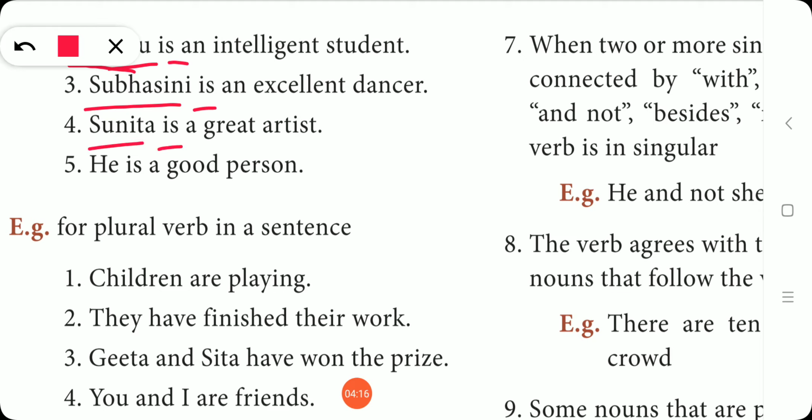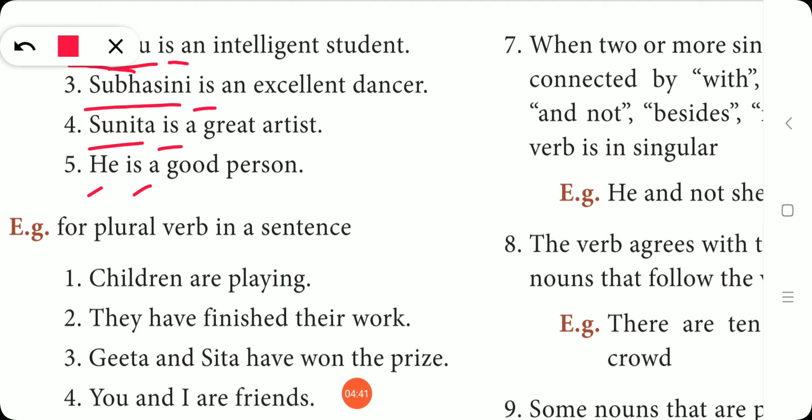He is a good person. He is singular, is singular. So in all these 5 examples we have seen that a singular subject has carried a singular verb. It is not only in the case of is, with all the singular subjects you have to use the singular verb.